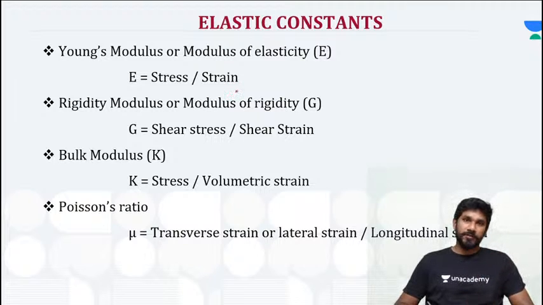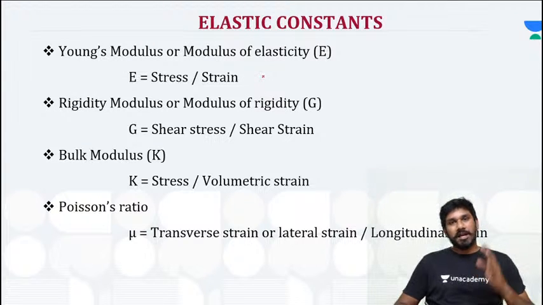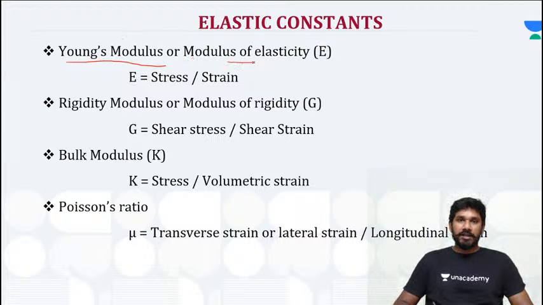Let's enter into it. So we are going to discuss isotropic materials. Before that, there are 4 elastic constants, and the first one is Young's modulus, or modulus of elasticity, right?